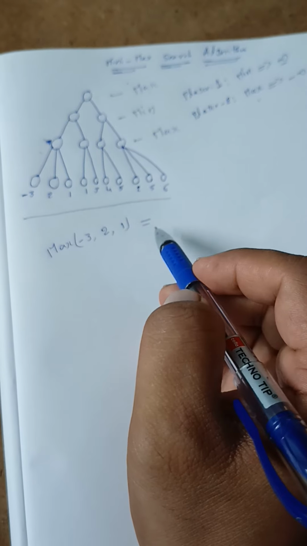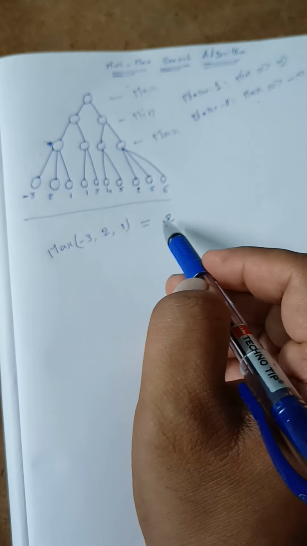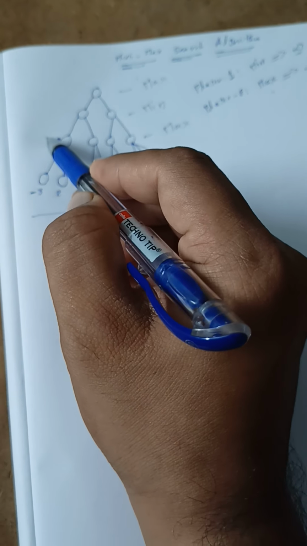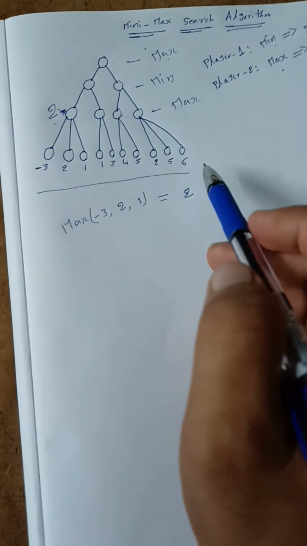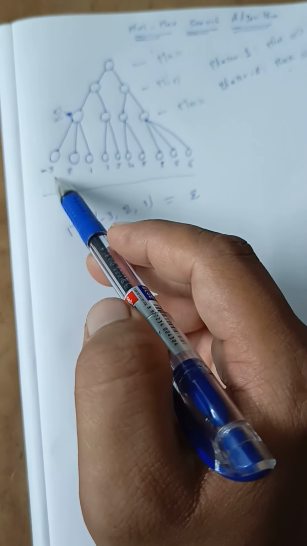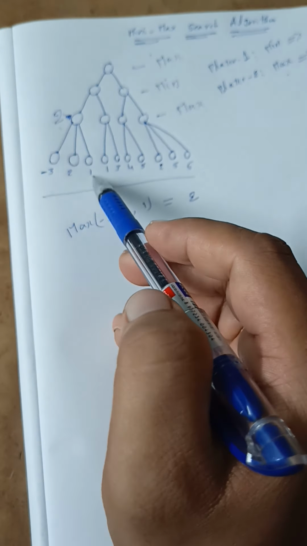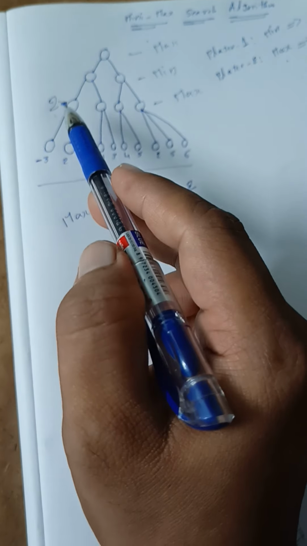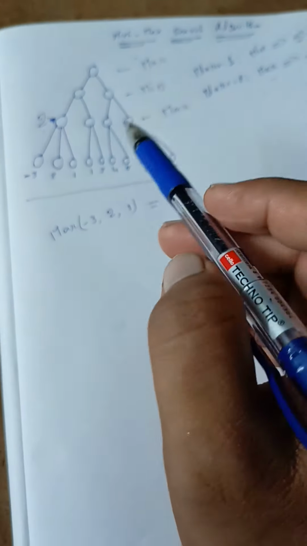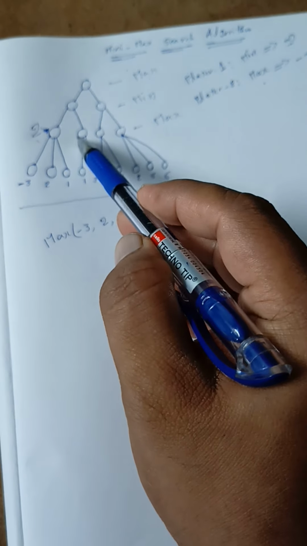Either -3 or 2 or 1. Definitely 2. That means the value of this node is 2, because here we apply the maximum. Max of -3, 2, 1, here 2 is the maximum value, so the value of this node is 2.